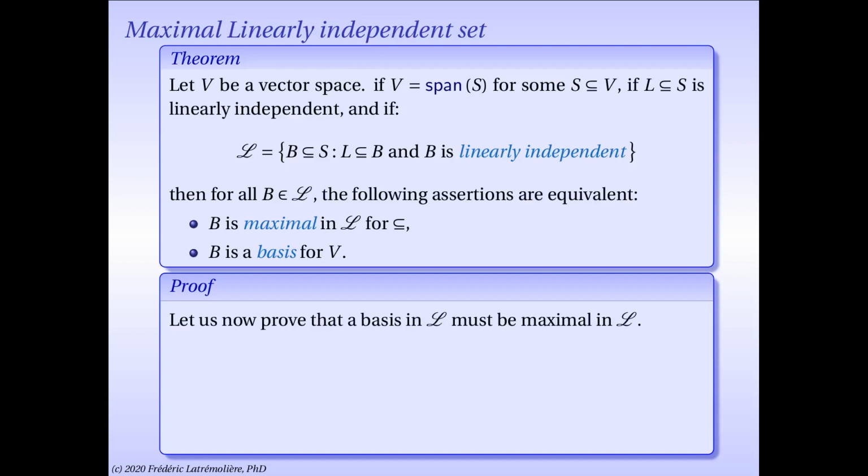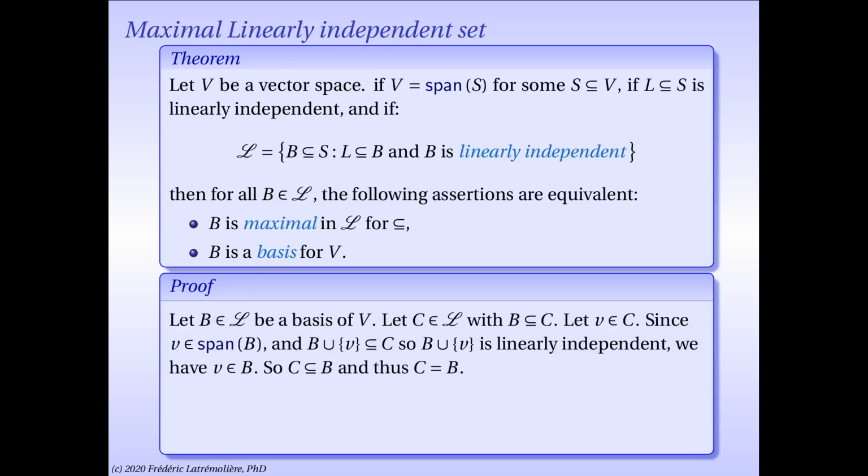Now, let's prove the converse. So I have a basis inside the script L. Some element in script L is actually a basis. I want to prove that it must be maximal. So again, I'm going to use one of the results I recalled in the introduction. If you have a subset A of a vector space, and you have a vector omega that's in the linear span of A but not in A, then A union the singleton omega must be linearly dependent.